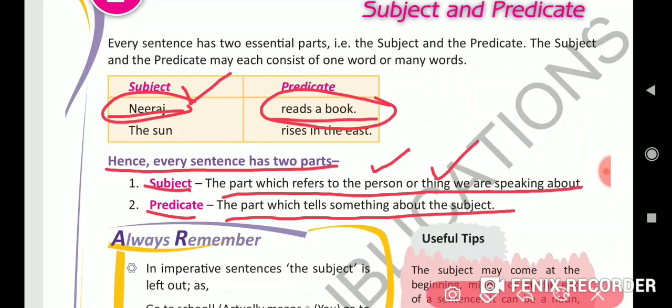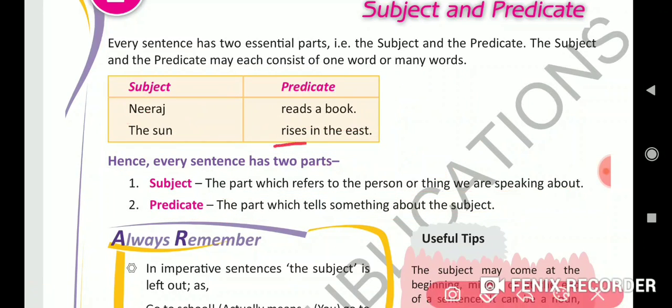Next, the sun rises in the east. So what is the sun? The sun is the subject. What is told about the sun? That it rises in the east. So what is told about the subject is known as predicate.